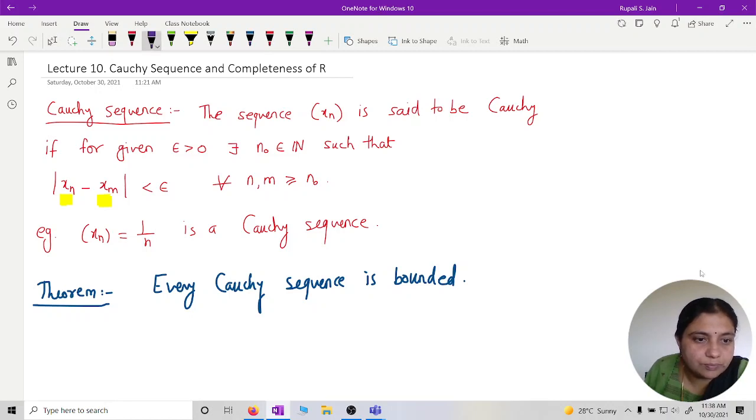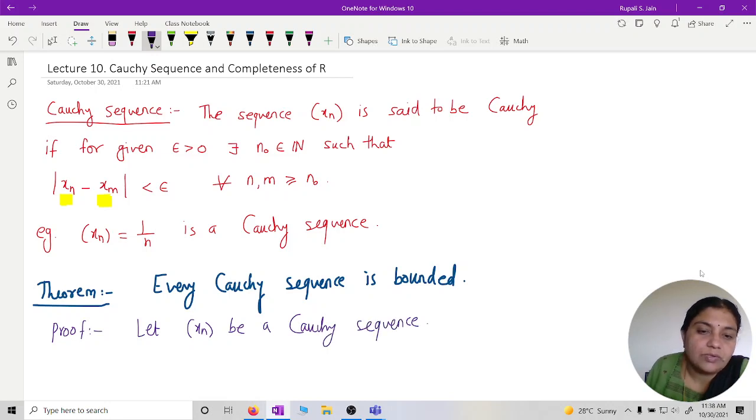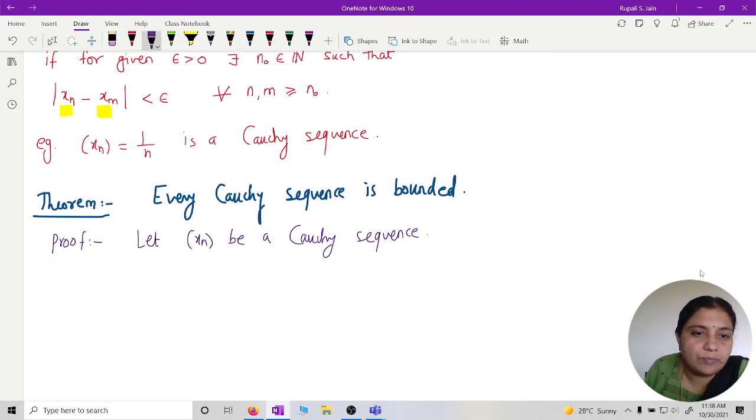Proof. Let xn be a Cauchy sequence, and we have to prove it is bounded.